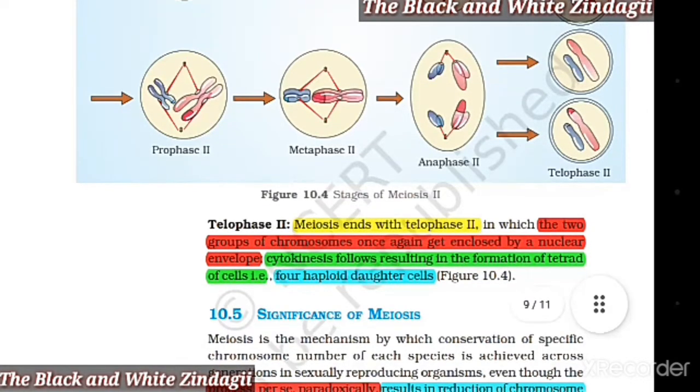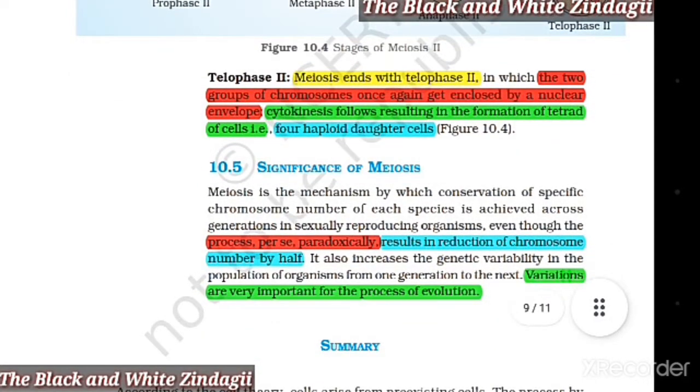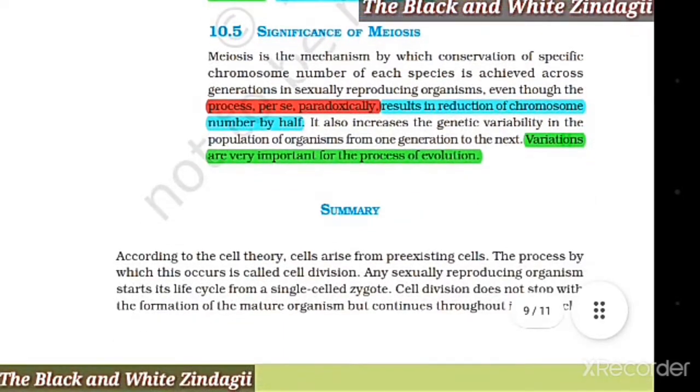10.5 Significance of Meiosis. Meiosis is the mechanism by which conservation of the specific chromosome number of each species is achieved across generations in sexually reproducing organisms, even though the process per se paradoxically results in the reduction of chromosome number by half. It also increases the genetic variability in the population of organisms from one generation to the next. Variations are very important for the process of evolution.